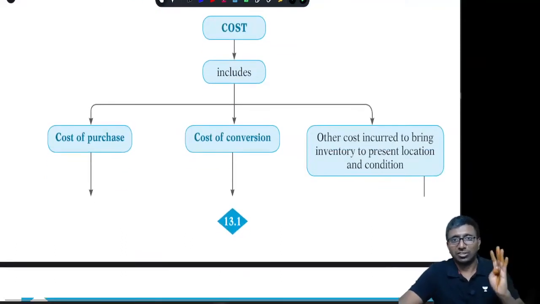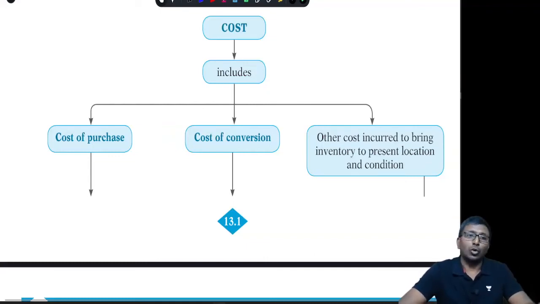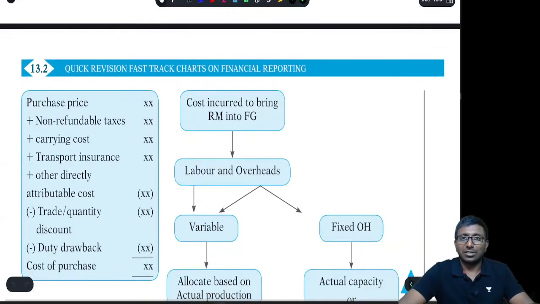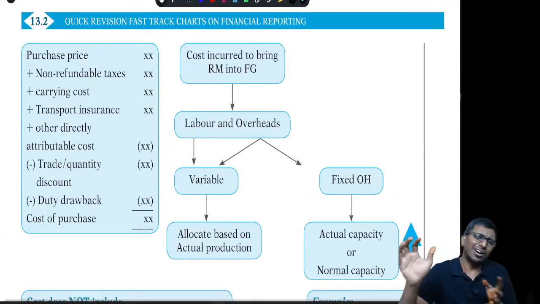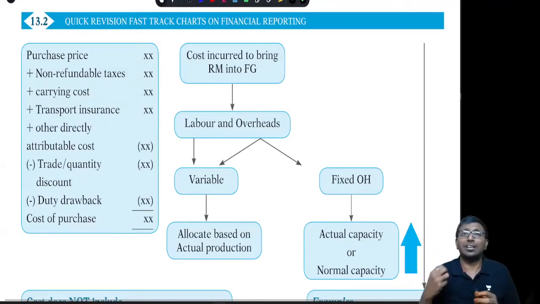Cost includes cost of purchase, cost of conversion, and all other expenses directly attributable to bring the inventory to its present location and condition. What is the cost of purchase? That is the purchase price plus non-refundable taxes and freight cost, minus any rebate, and all other expenses directly attributable to bring it to your godown.